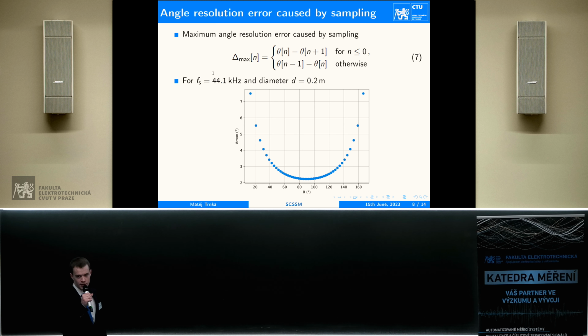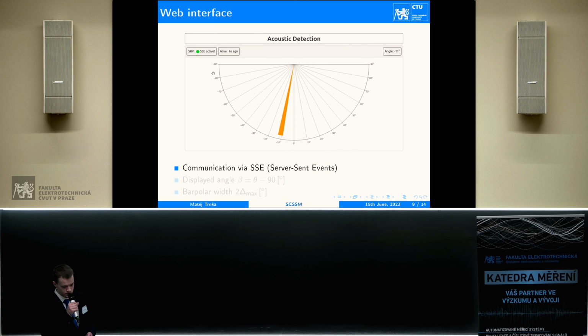For our sampling rate of 44.1 kilohertz and a diameter between microphones of 20 centimeters, here is the plot, where you can see that in the center, near 90 degrees, it's pretty precise, and on the sides, near 0 and 180 degrees, it's not so good.